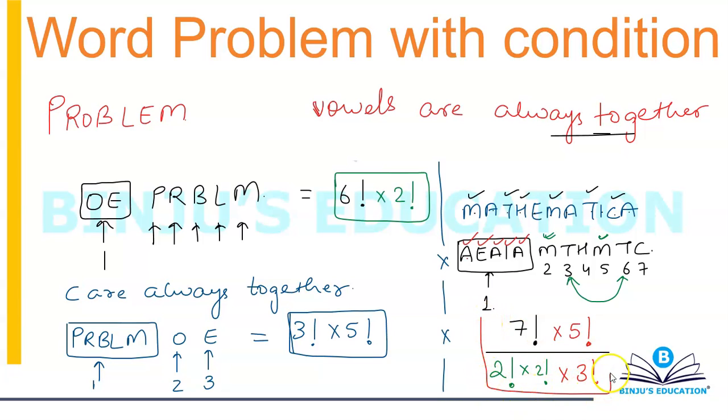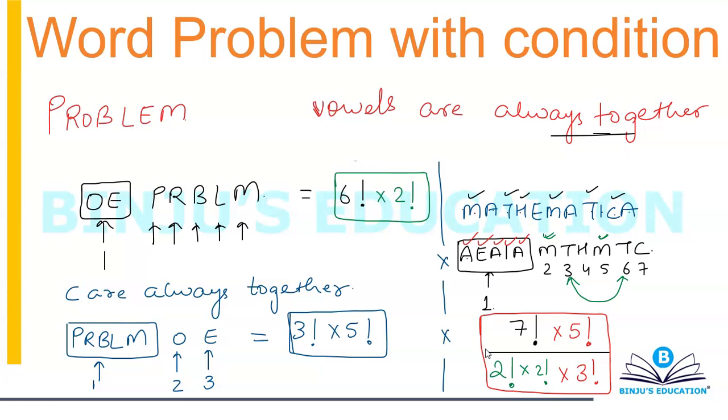Simply going step by step, that's it. So, in how many ways can you arrange the letters of the word Mathematica on a straight line such that vowels are always together? 7 factorial into 5 factorial divided by 2 factorial square into 3 factorial.